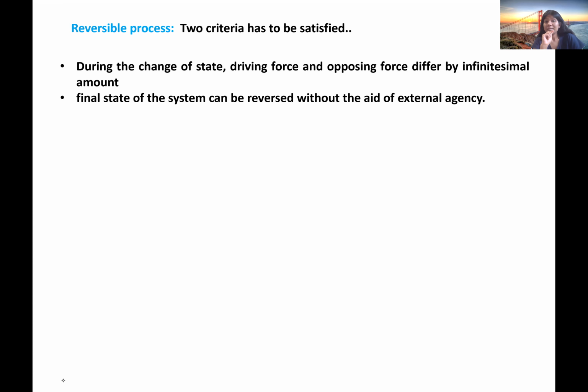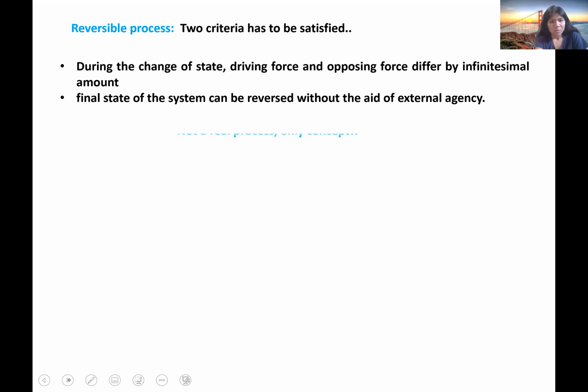And criteria number two is that the final state of the system can be reversed back to its initial state without applying any external energy. So these two criteria have to be satisfied for a process to be reversible.